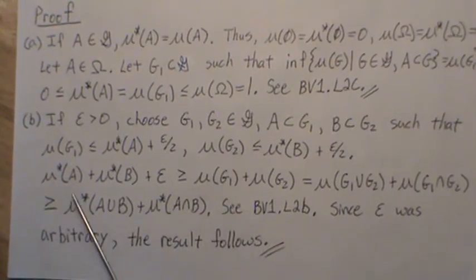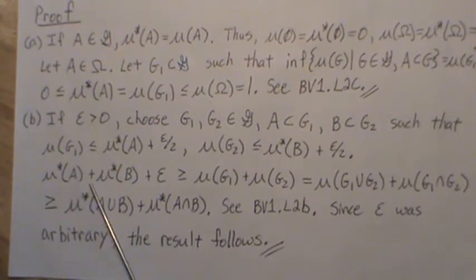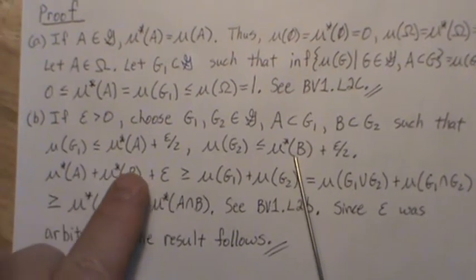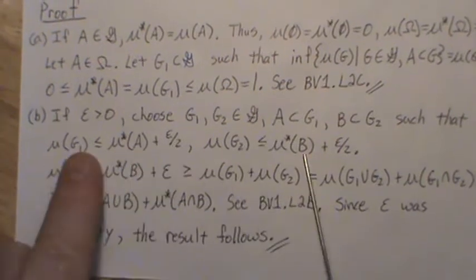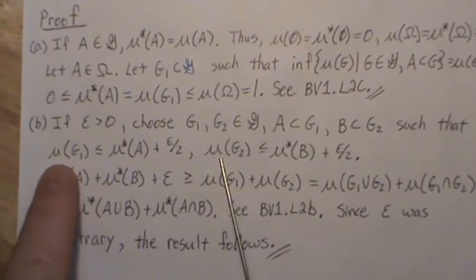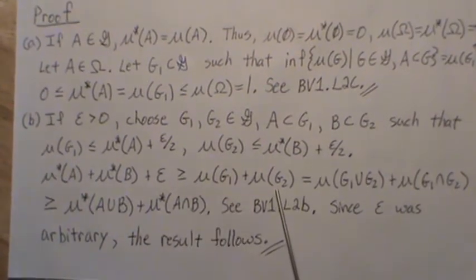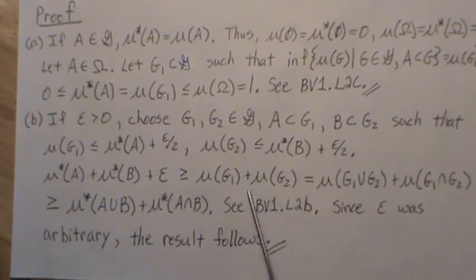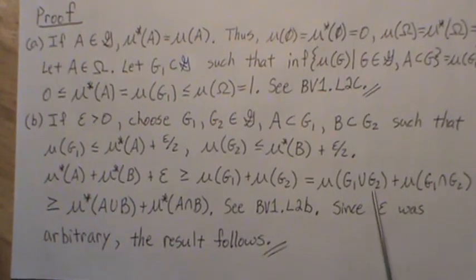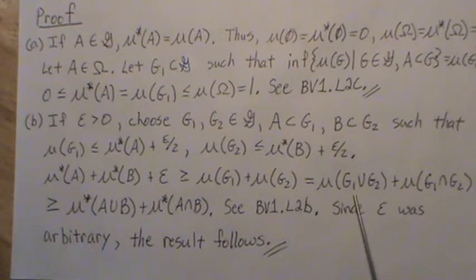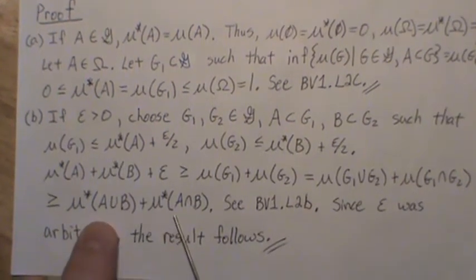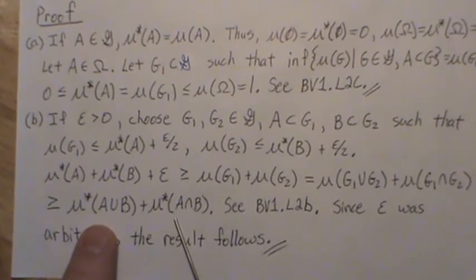Now, so mu star of A plus mu star B plus epsilon. So what we're doing is we're adding these. So we added these two equations here. And then these two come here. But this property in script G holds. So this is actually equal to this. But the measures of these are slightly bigger than these measures, right, by definition.